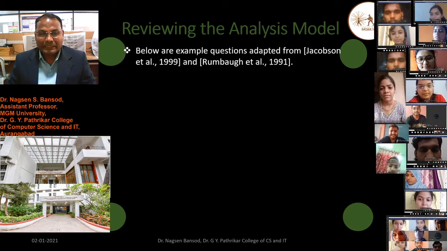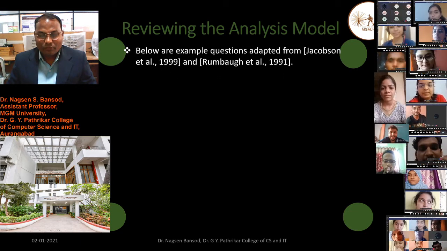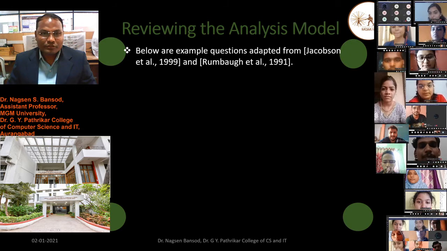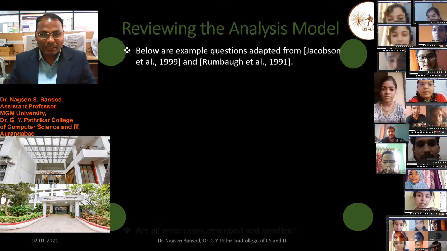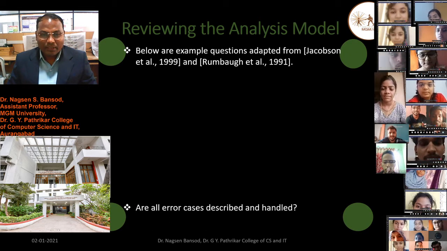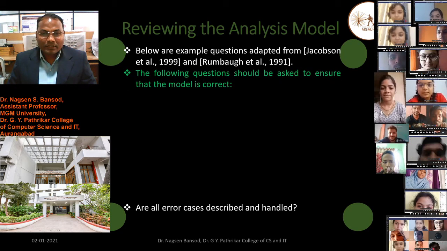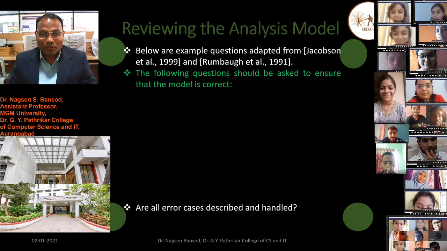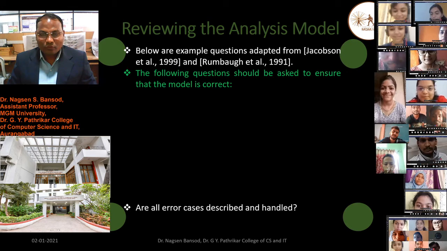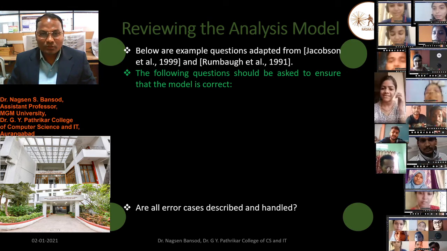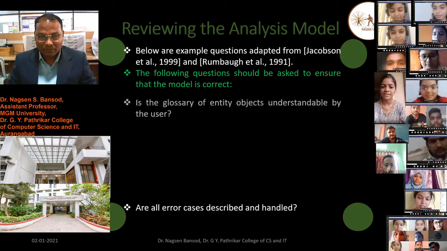There are various analysis models which we have taken from Jacobson's book, published in 1999, and there are some questions for correctness. The following questions should be asked to ensure that the model is correct.